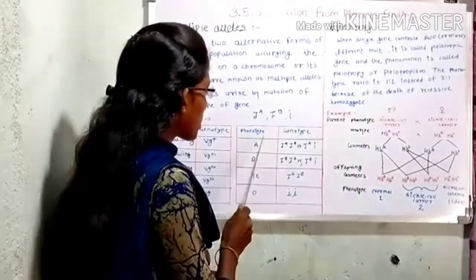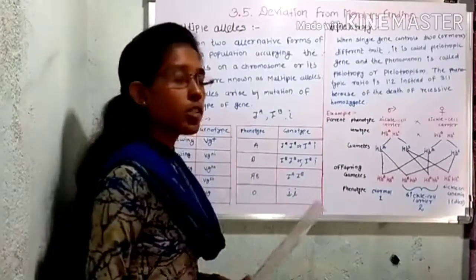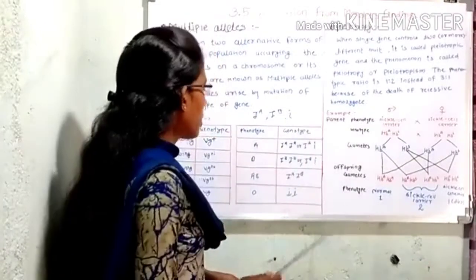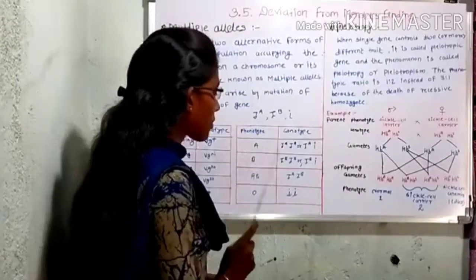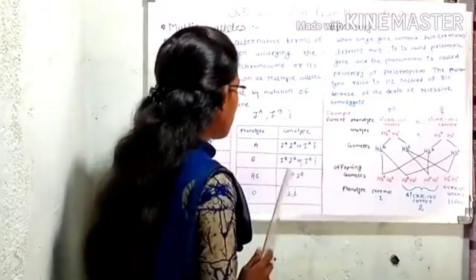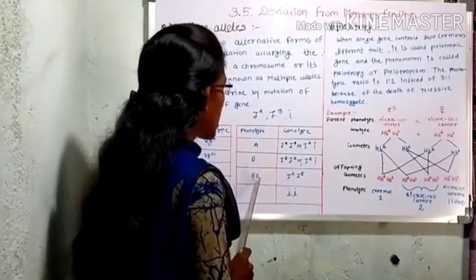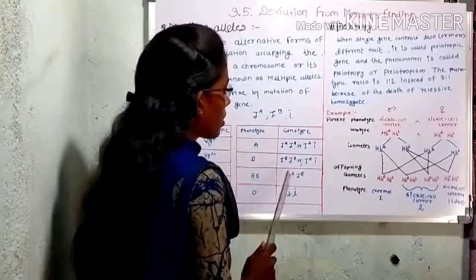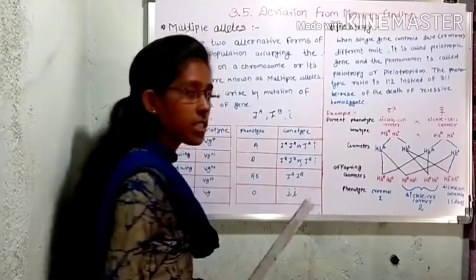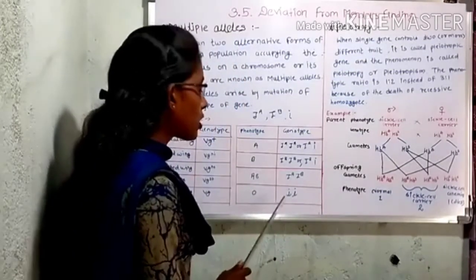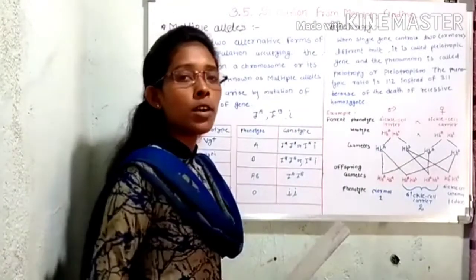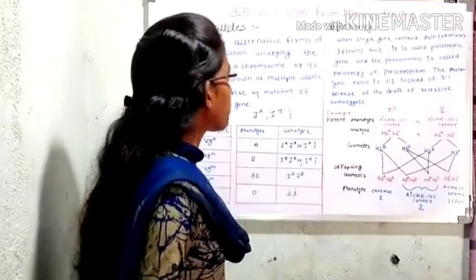So if a person has blood group A, the responsible genotype is IA IA or IA i. If a person has blood group B, the responsible genotype is IB IB or IB i. If a person has blood group AB, the responsible genotype is IA IB. If a person has blood group O, the responsible genotype is small i, small i. And this is the well-known example you can see in human beings.